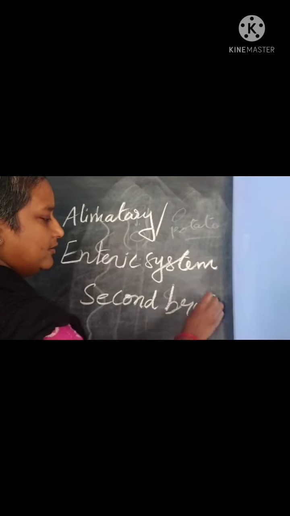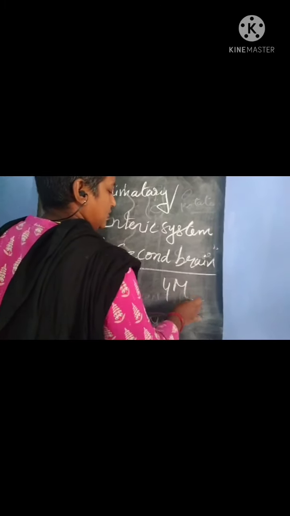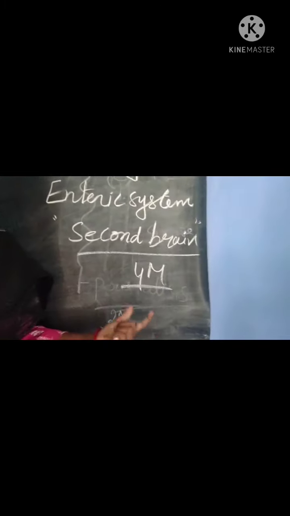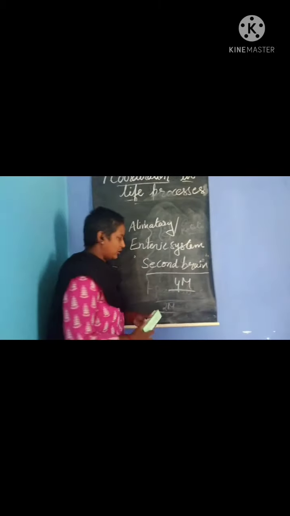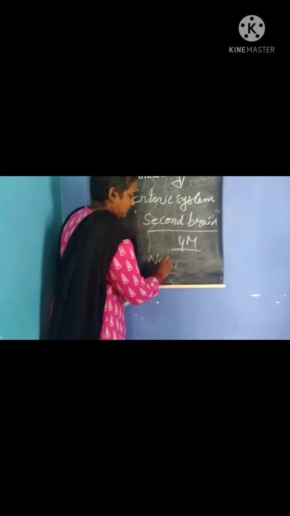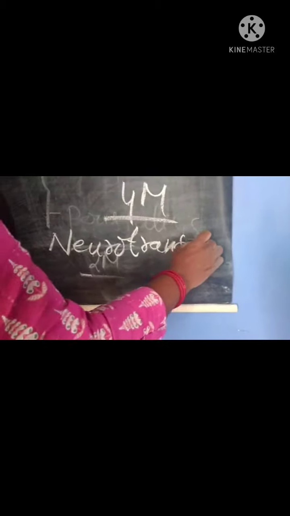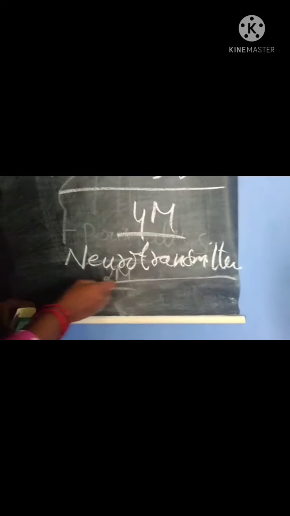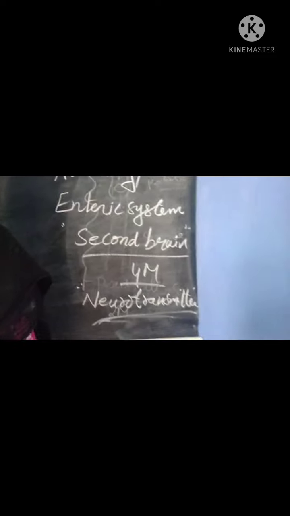Second brain. This is a very important question for the 4-mark section. Why is it called the second brain? It consists of neurotransmitters, and these transmitters are responsible for producing enzymes whenever they are required.